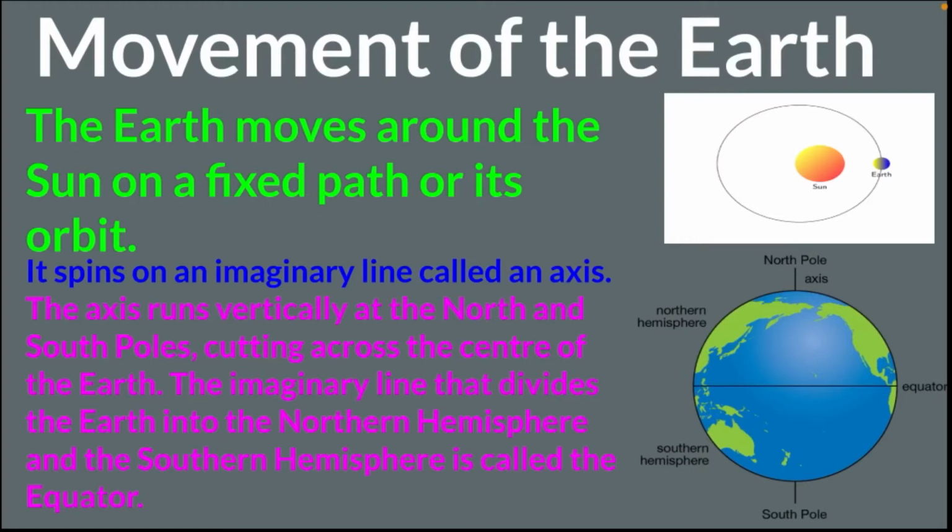The imaginary line that divides the earth into the northern hemisphere and the southern hemisphere is called the equator. Children, what is equator? The imaginary line that divides the earth into the northern hemisphere and the southern hemisphere is called the equator.